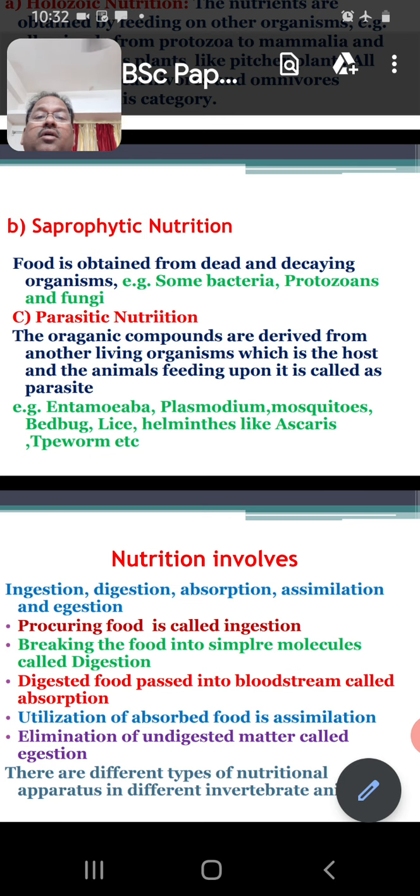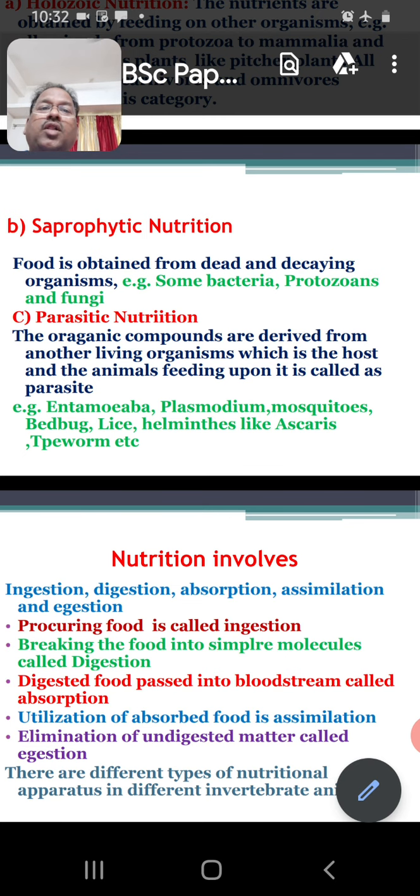So for this ingestion, digestion, absorption, assimilation and egestion, there is a requirement of a nutritional apparatus. In the invertebrates, right from the protozoa to echinodermata, different types of nutritional apparatus are found in these animals.